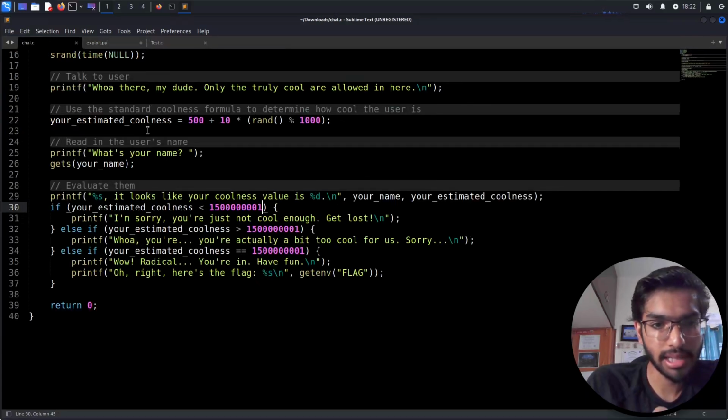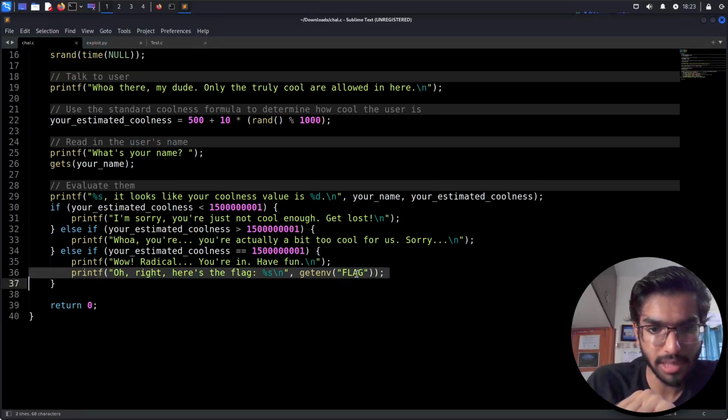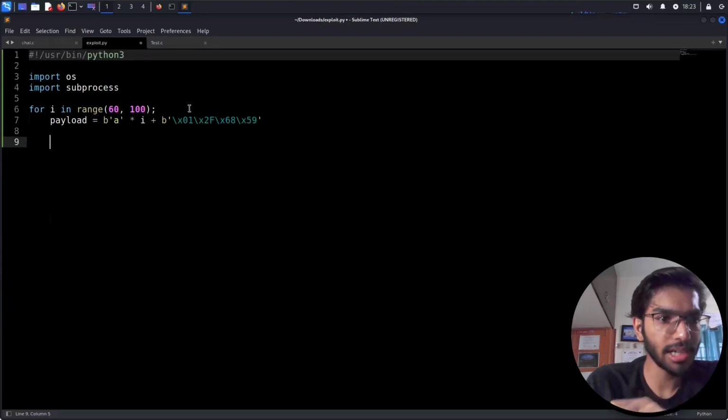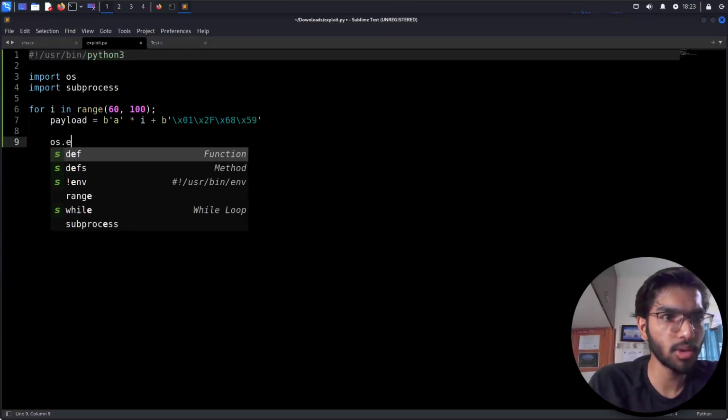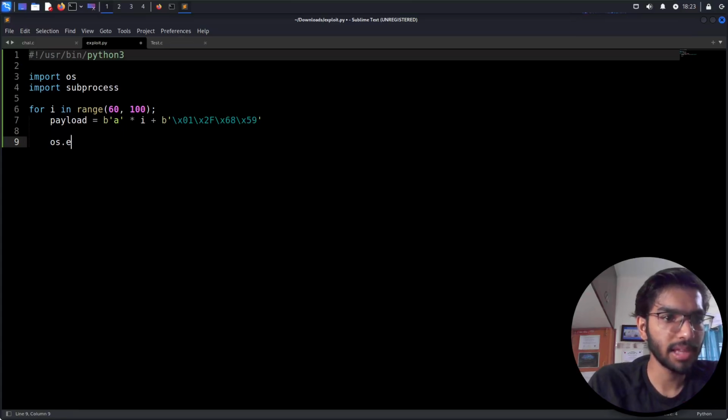Okay, how exactly do I get the flag out of it, just for the purpose of testing? We see that they're getting the flag from the environment, and they've named it flag itself, right? So let's also set our OS environ, flag. That's what they've used, right? Yeah, flag equal to test flag.